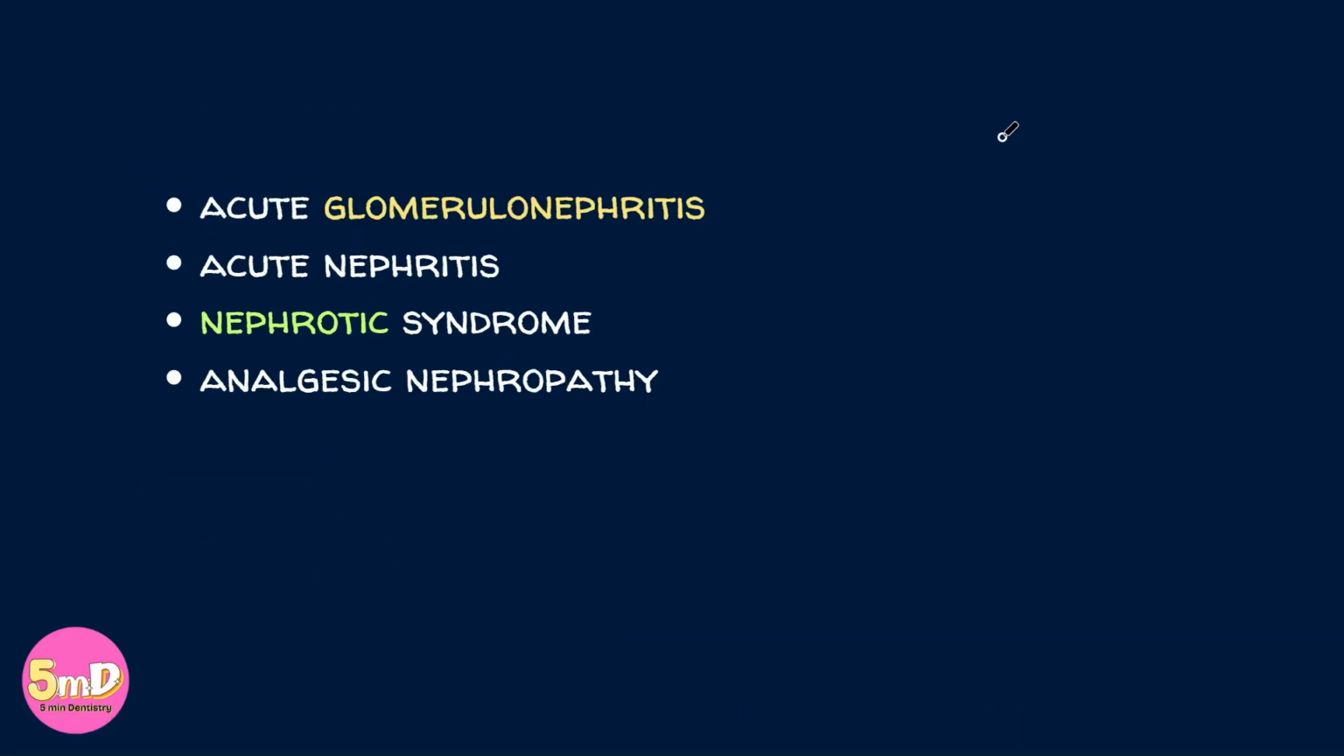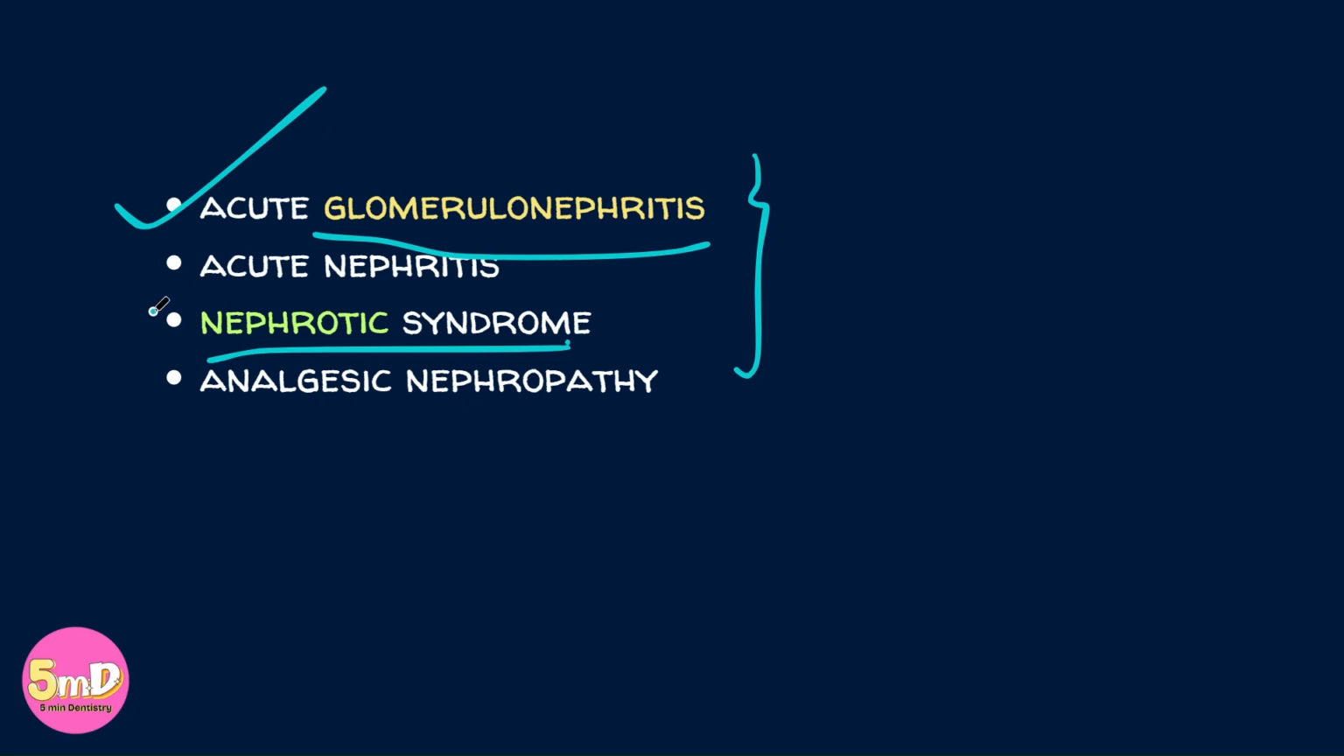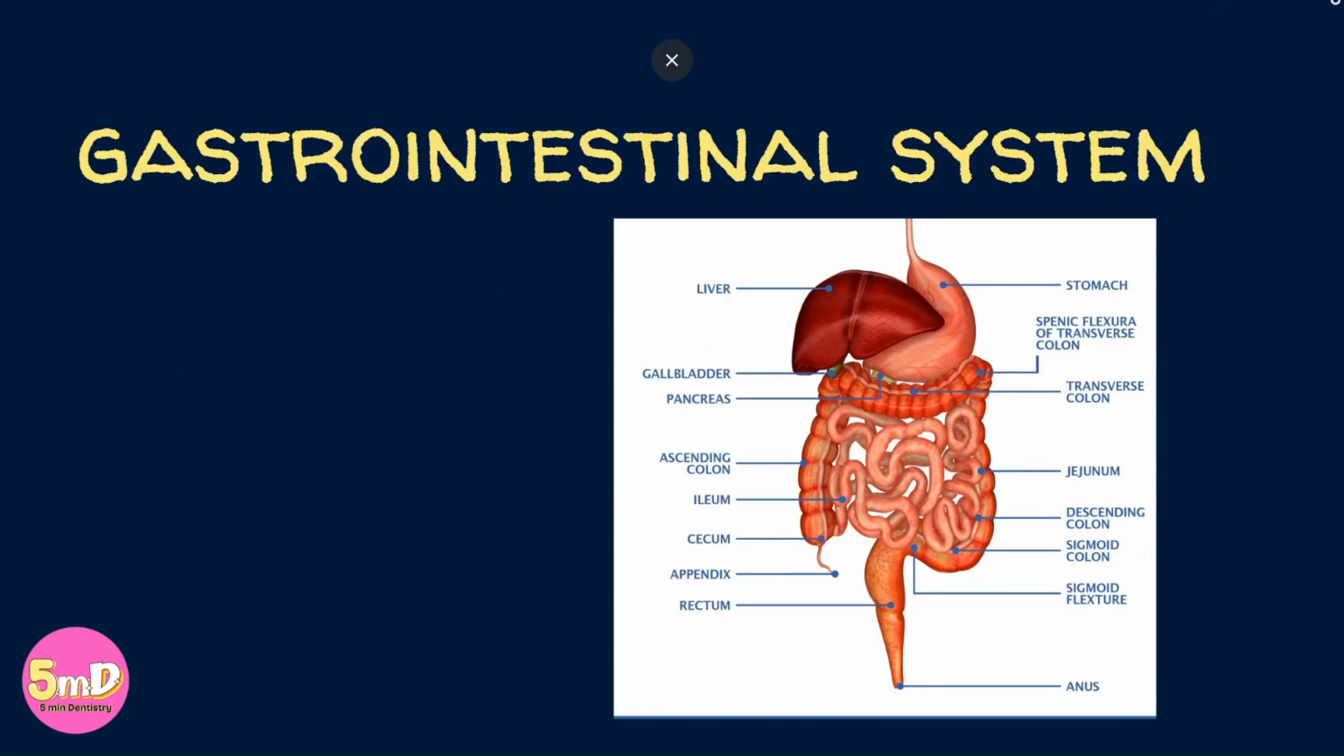Renal system, another short but important topic. As far as dental subjects have been concerned, BDS students often get questions on glomerulonephritis and nephrotic syndrome. AGN and nephrotic syndrome are very common questions. Acute nephritis, that is acute glomerulonephritis, it overlaps. Analgesic nephropathy has been asked once.